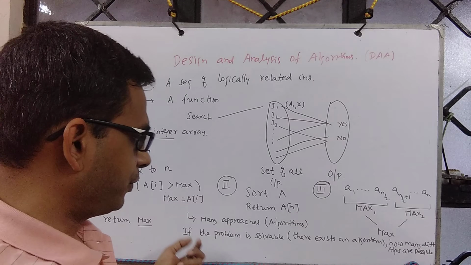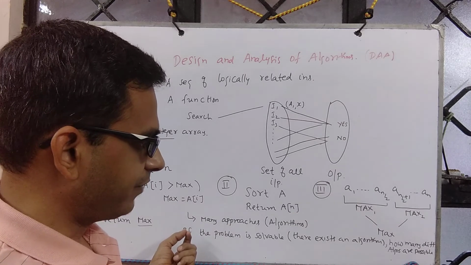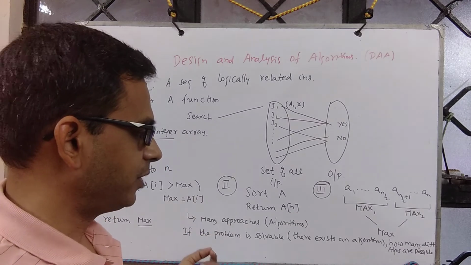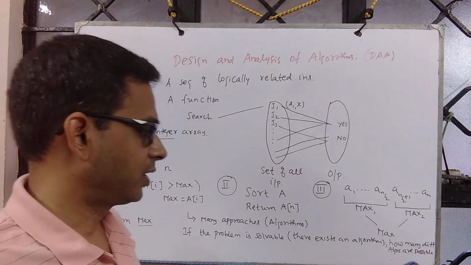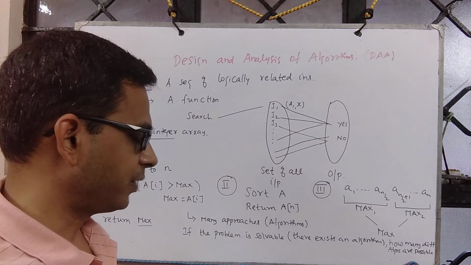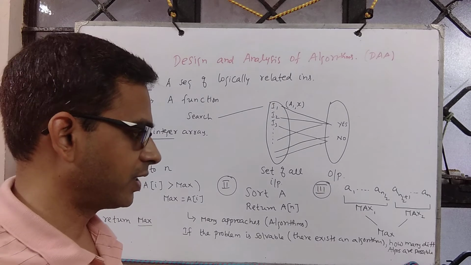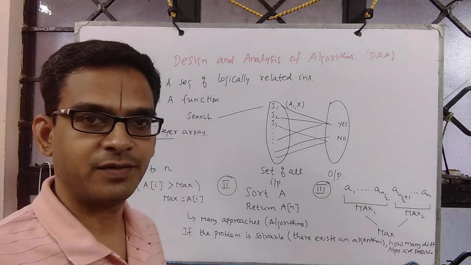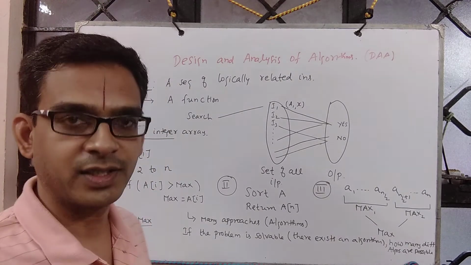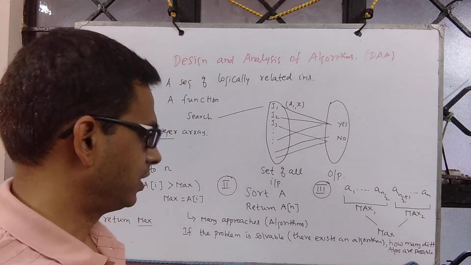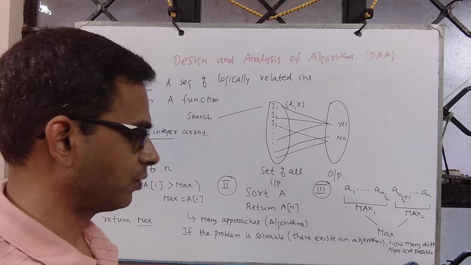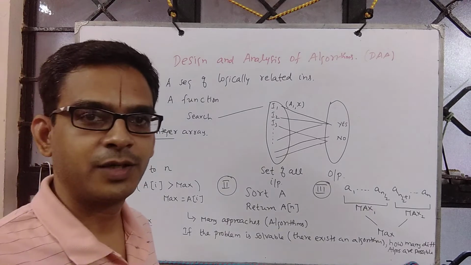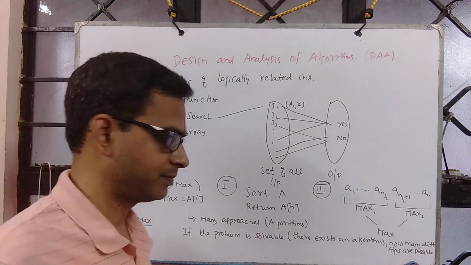Now naturally, when you have more than one way of solving a problem, we would be interested in picking the best. We would be interested in knowing which one is good, which one is better, which one is relatively better than the other, and so on. So we shall see now how to compare algorithms, or what metrics one should look for to compare algorithms.